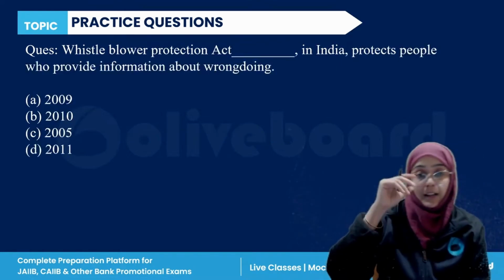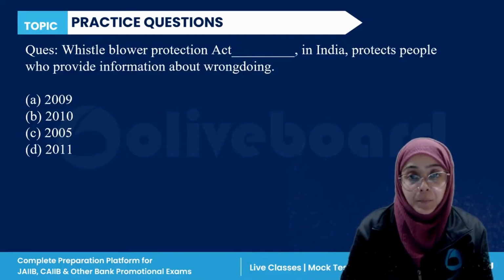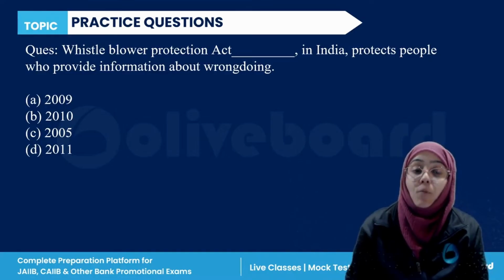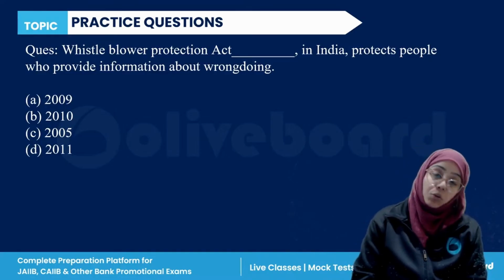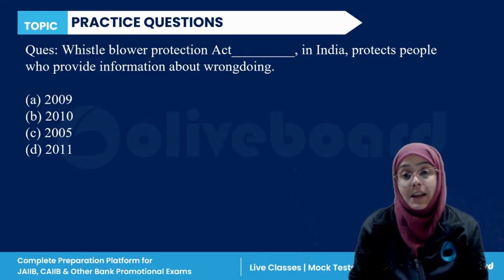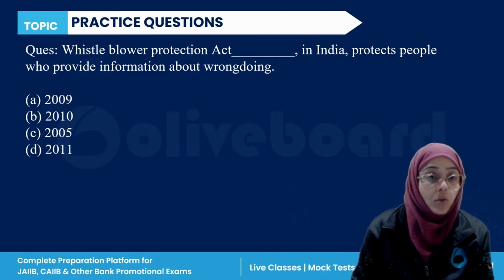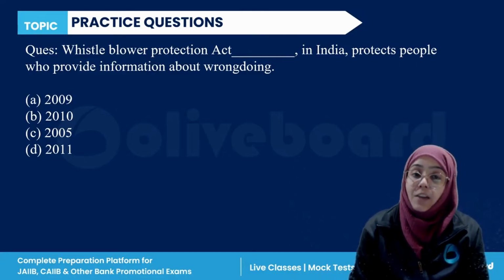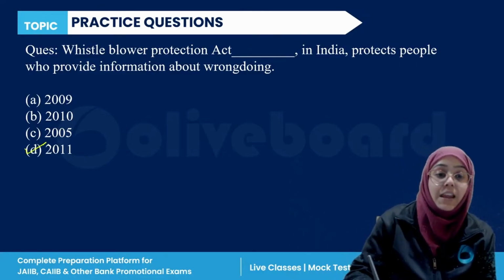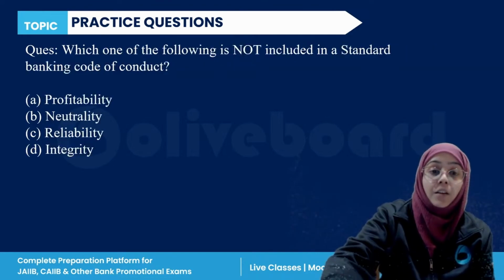Very good. Next. The Whistleblower Protection Act, dash, in India protects people who provide information about wrongdoing. 2009, 10, 5 or 2011? Yes, so the correct answer is D, 2011. 2011 is the correct answer.